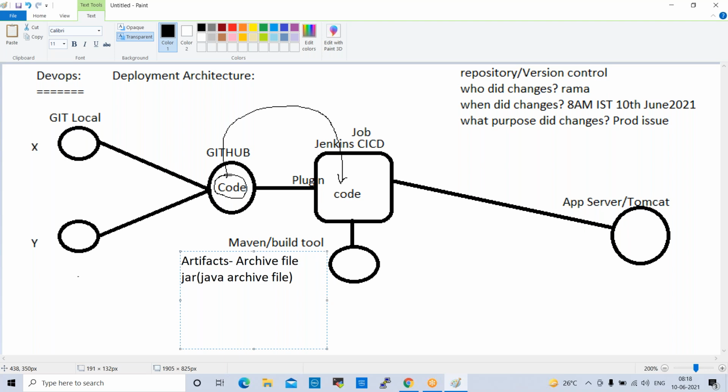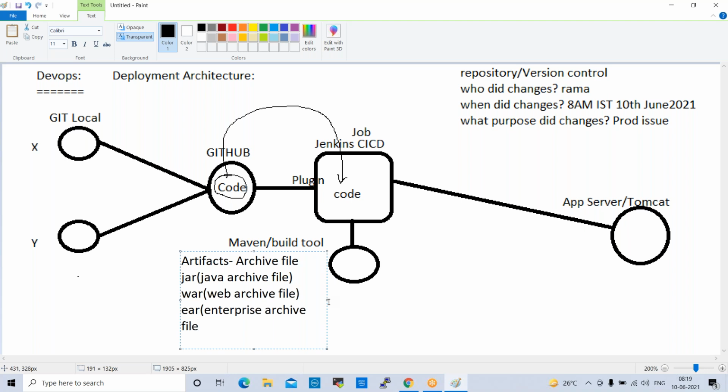If my application is, for example, a web application, it will generate a war file, web archive file. For example, if we have another application which is an enterprise application, it will generate an EAR file, enterprise archive file.